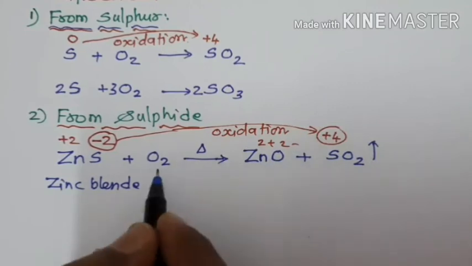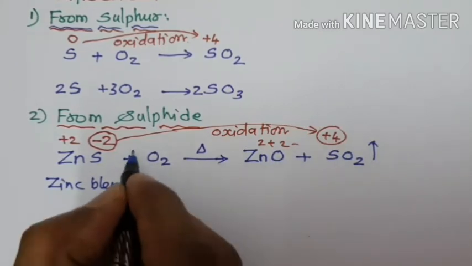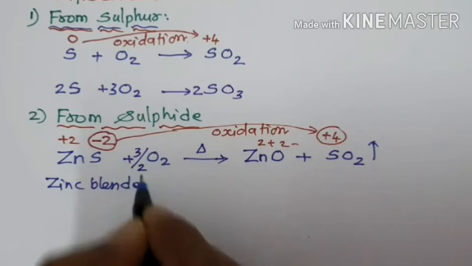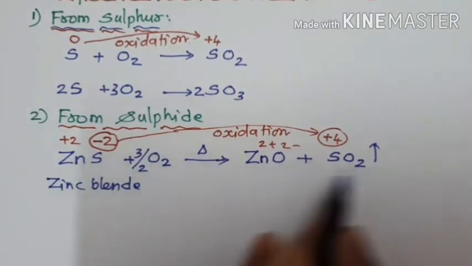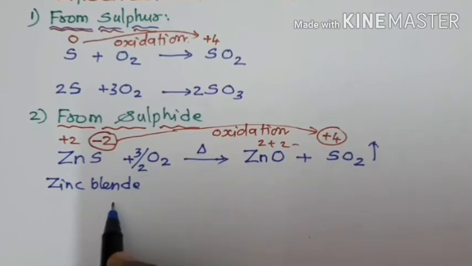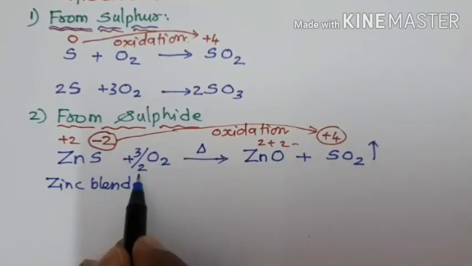Now ask a question. We require 3 oxygen. 2 into dash equal to 3. 2 into 3 by 2 equal to 3. To cancel the fraction, the whole equation is multiplied by the denominator quantity.